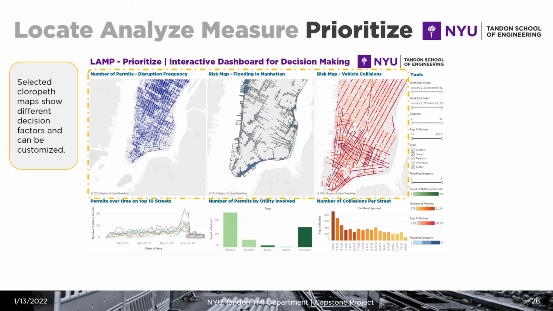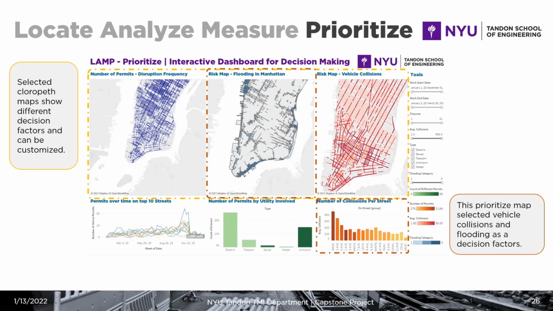We also have flooding information of Manhattan, and we have vehicle collisions that are caused by construction sites in Manhattan. As we mentioned, all of these factors can be customized, and the decision makers are the ones that define what information they want to see in order to make a decision. So in this prioritized map, we selected vehicle collisions and flooding as decision factors. So we are presenting the number of collisions that any given street is having. We have a risk map that is mapping vehicle collisions and flooding, but it can also present other information that has been defined as a priority for the decision makers.